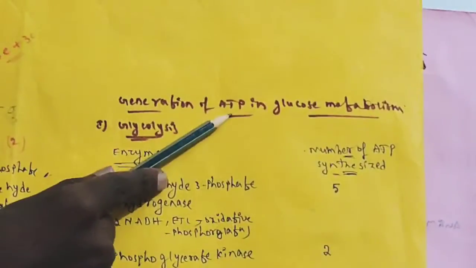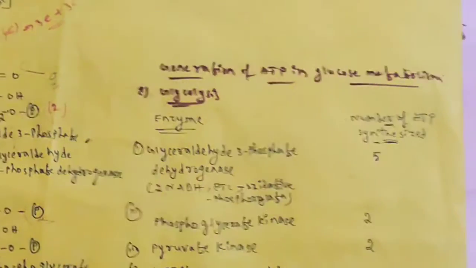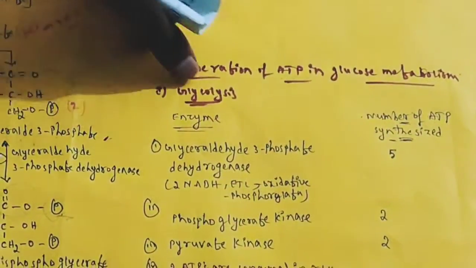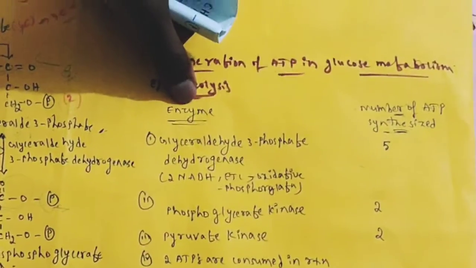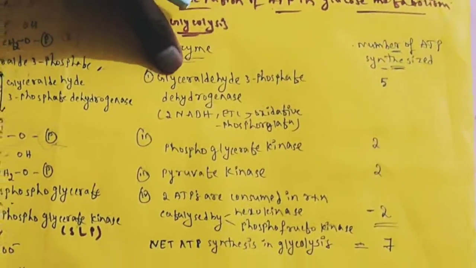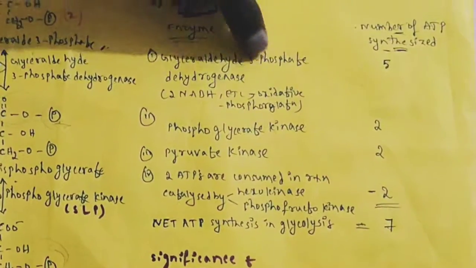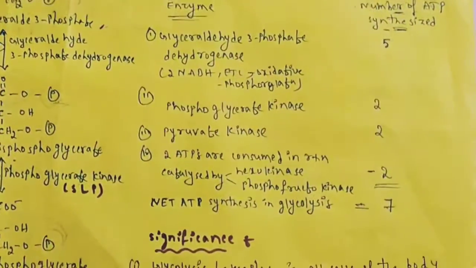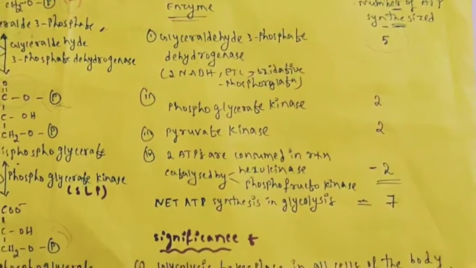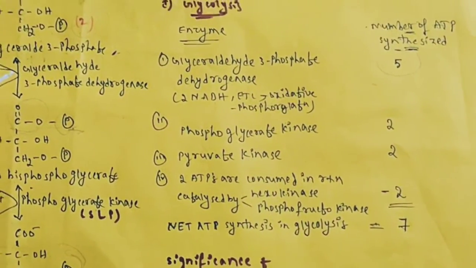Then generation of ATP in glucose metabolism. How will ATP be produced in the form of energy? You see, in the glycolysis cycle, what are the enzymes involved and the number of ATPs synthesized. Here the glyceraldehyde 3-phosphate dehydrogenase enzyme. How many ATPs are produced? 5 ATPs are produced. How are 5 ATPs produced?